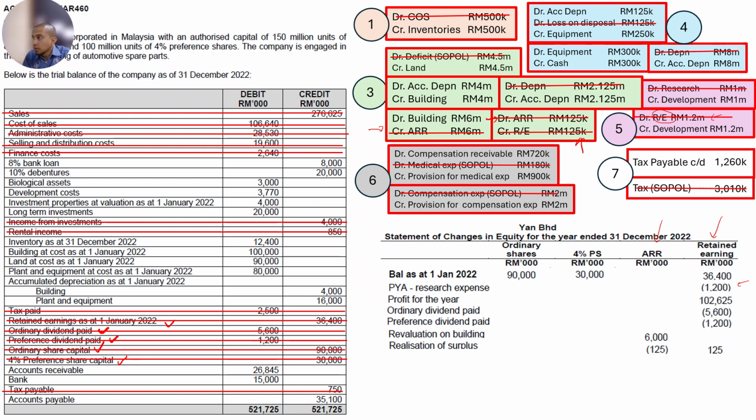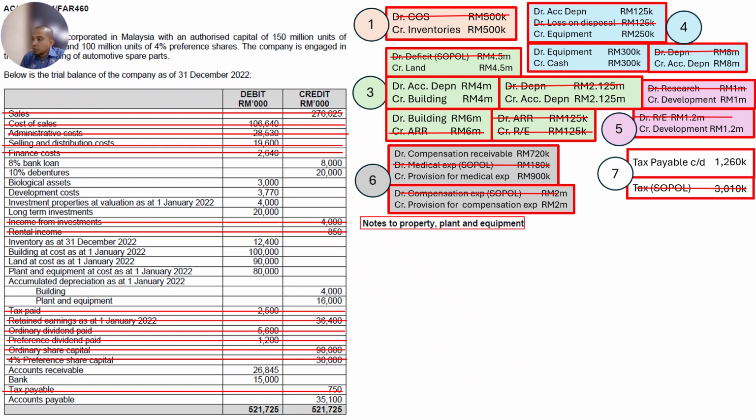All right, what else? Done, finished. Total out everything and we get the answer. We are going to use this answer inside our SOPL, or statement of profit or loss. But before we do the statement of profit or loss, I would like to suggest doing notes to PPE first, because notes to PPE is important: we take the total and transfer it to SOPL.